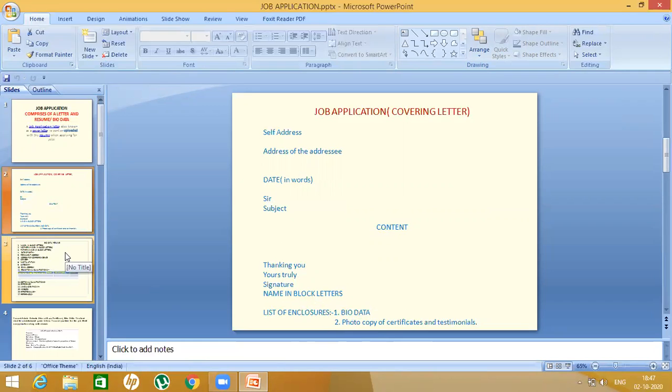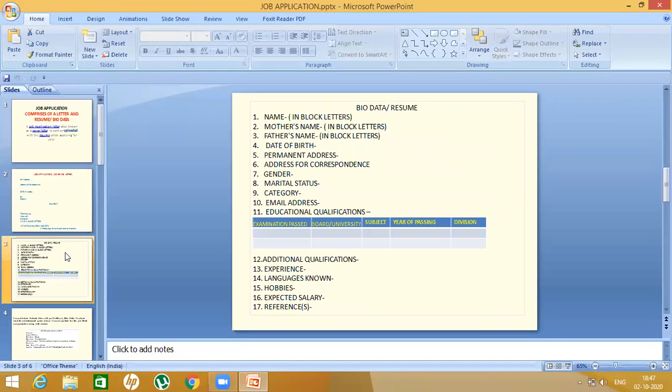Now let us come to the biodata. What are the details? First of all, the biodata will come in a box, children, you don't forget that. At the top, you are going to write biodata or resume, any one you will be writing. Then let us come to the details. Total, as you can see, we are having 17 points. Starting number 1, name. Name is to be written in block letters as given in the question. If not given in the question, you can also write ABC and XYZ.